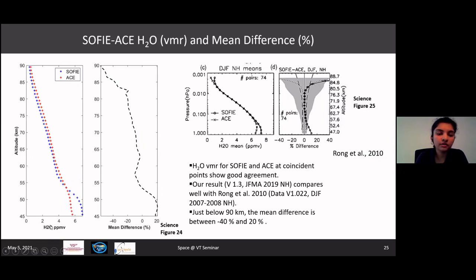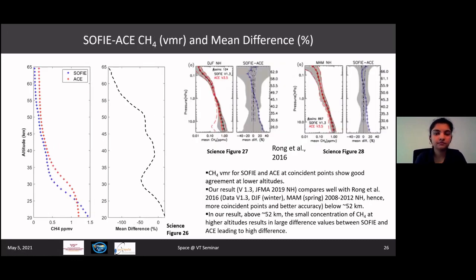At higher altitudes, the ACE measurements are higher than that of SOFI measurements, but they are always within minus 40 under 85 kilometers. And this agrees well with his results as well. But the measurements used in Dr. Rong's paper is the older version of the data, which is version 1.2. And the one that we use here is 1.3, which is the more updated version.